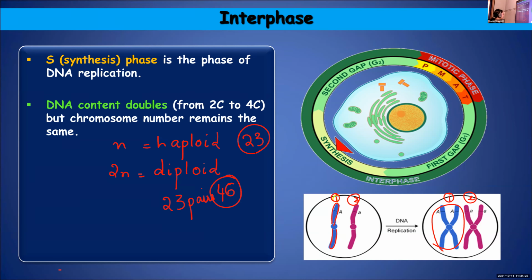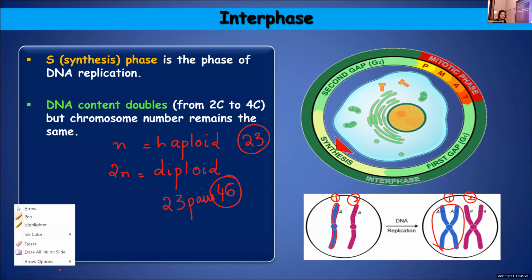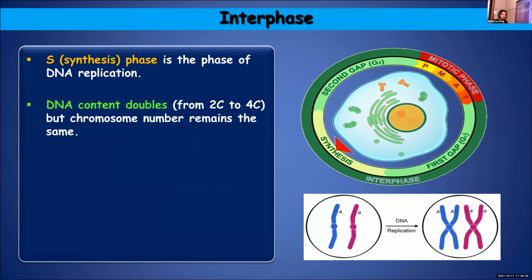So here, since the chromosome number is not changing, only the content is increasing, it will not affect the haploid or diploid condition. A cell which was haploid will remain haploid even after synthesis phase.